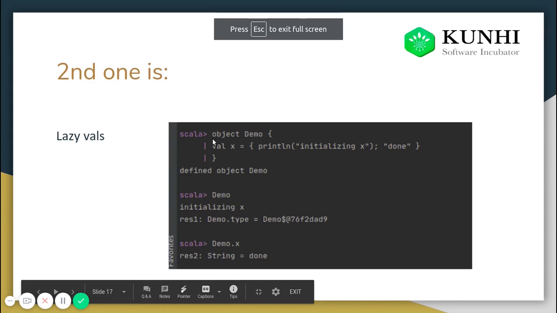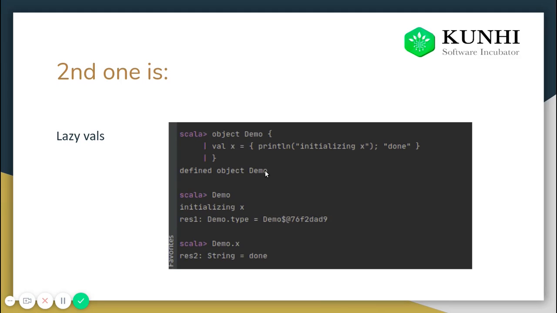We are defining an object demo. Here is val x equal to println initializing x and then done. You can see this semicolon here. It will print a line called initializing x, then it will store the string done into x.